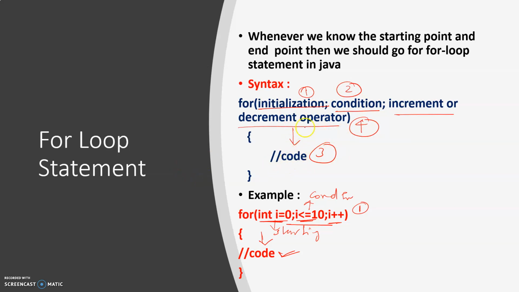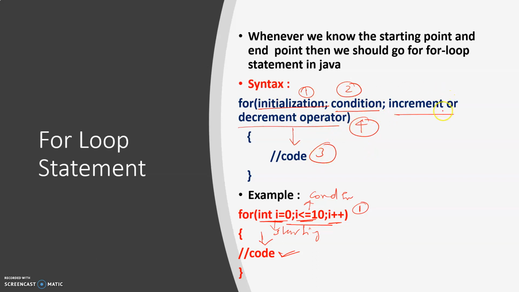So many of the students will answer 1, 2, 3 and 4. So first initialization, second condition, increment and decrement operator, and code is going to execute. This is how many of the students would be explaining a for loop statement. Okay. So that's a wrong answer, guys. You have to explain how the for loop is going to work as first initialization, second condition, third if the condition is true, then the code is going to execute.